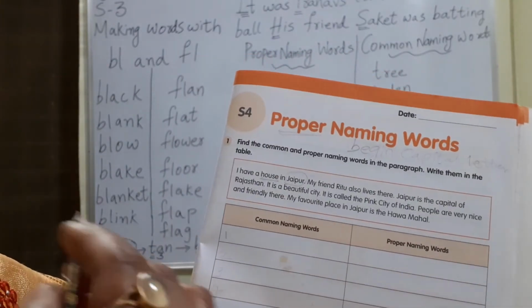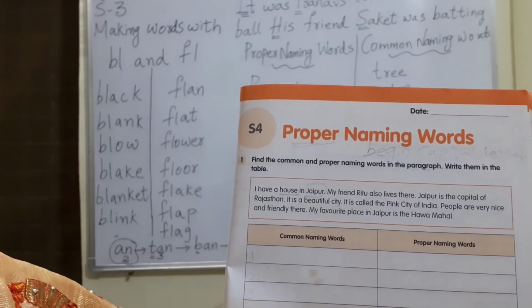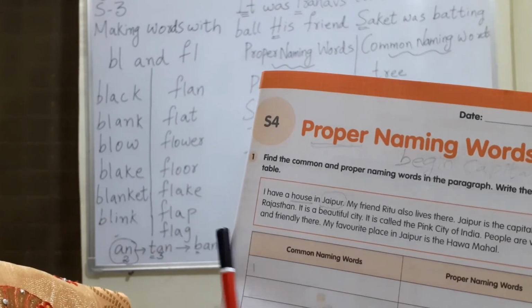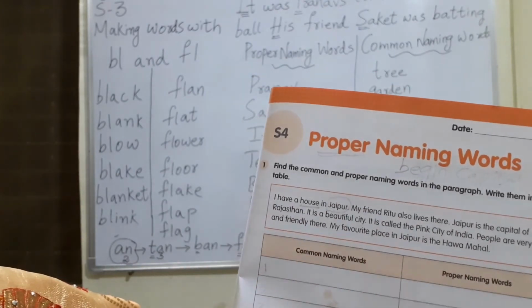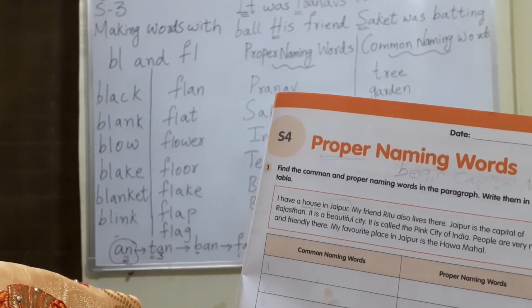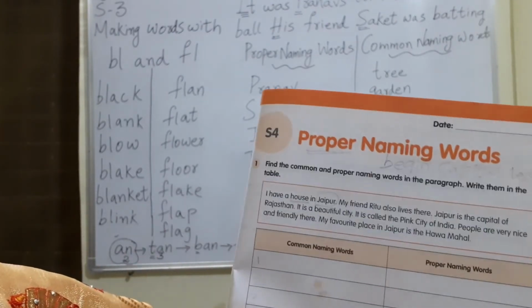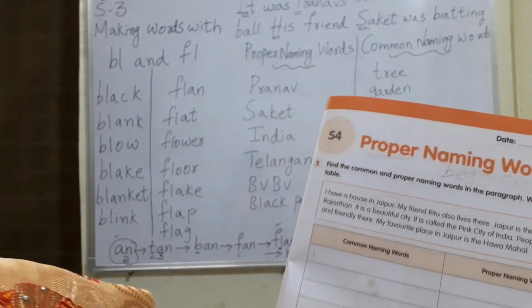If the name is there, you have to write it down here. Okay? One more clue I would like to give. First you see, put the dots for all the naming words. Then proper naming words you circle, common naming words you underline. That will also make your work very easy.